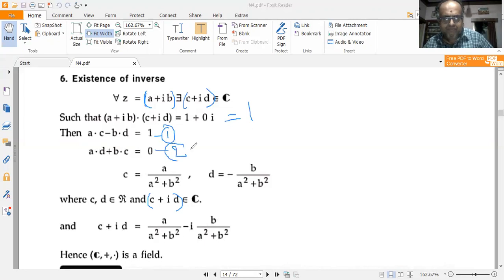Solve simultaneously. So if I solve these two simultaneously, I get c is equal to a by a squared plus b squared, d is equal to minus b by a squared plus b squared. So here c and d are individually real numbers. So c, d belong to R, and c plus id in toto belongs to the complex numbers C. So that's why c plus id is equal to a by a squared plus b squared minus i into b by a squared plus b squared. So C, plus, dot is a field.